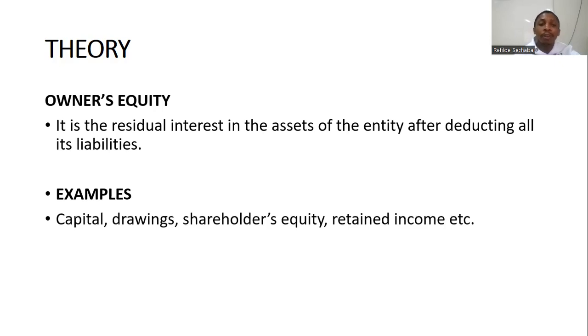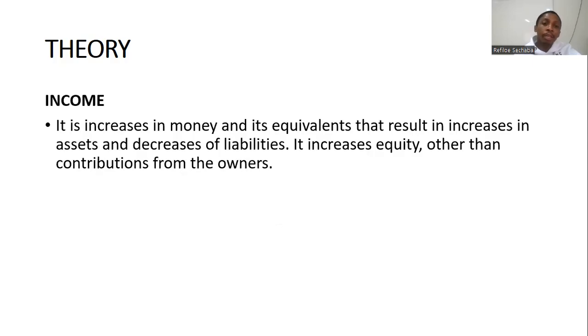Now, under owner's equity, we've got capital, drawings, shareholders' equity, and retained income. And we also have income as well as expenses. I will start by defining what an income is. Income is increases in money and its equivalent that results in increases in assets. So income increases in money and results in increases in assets and decreases of liabilities. It increases equity other than contributions by the owner. So it increases owner's equity, other than the contributions that are made by the owners.